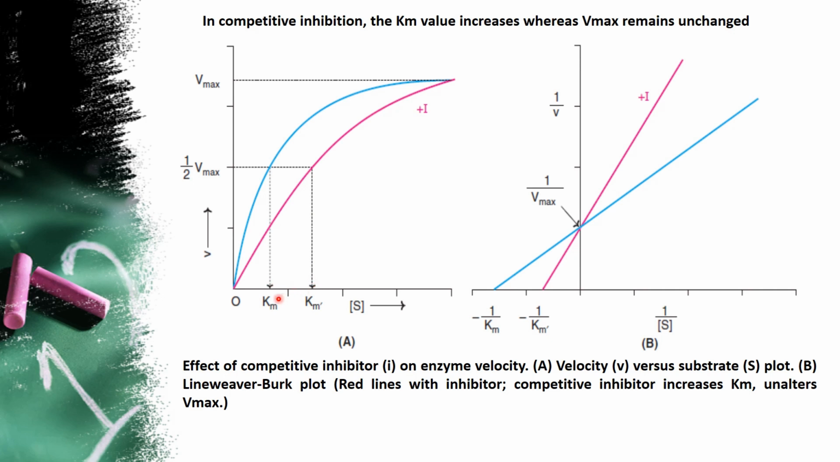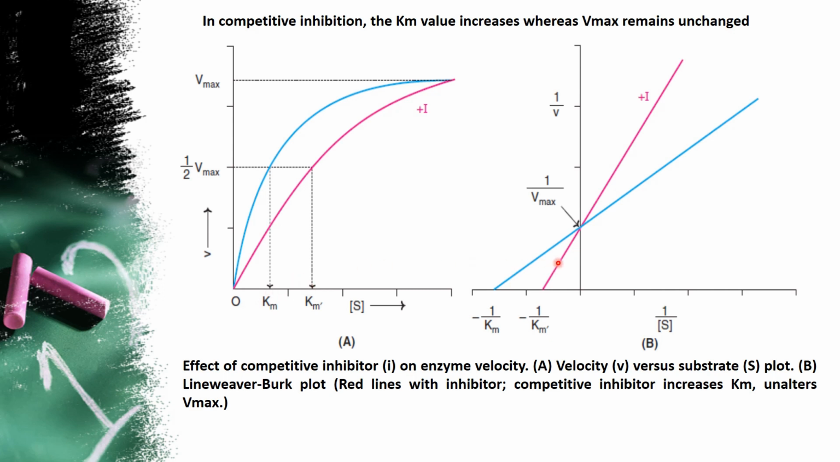Km represents the substrate. Km dash represents the inhibitor. So here you can see that the Km value is increased for the competitive inhibition. And for the Vmax, you can see that both are reaching the same level of saturation. That explains why the Vmax is remaining unchanged, but the Km increases. You can see that Km increases. This is in the case of the plot.